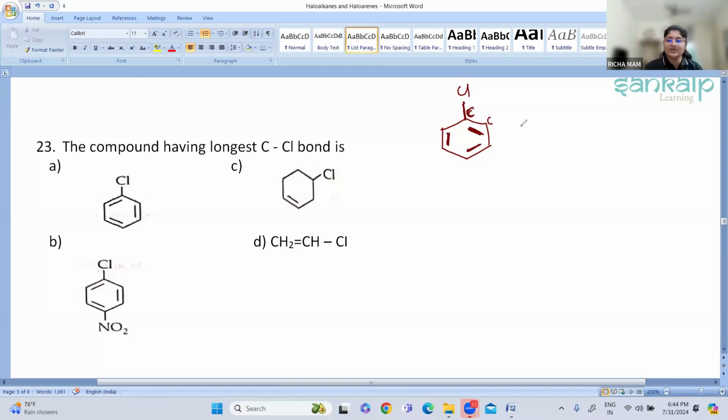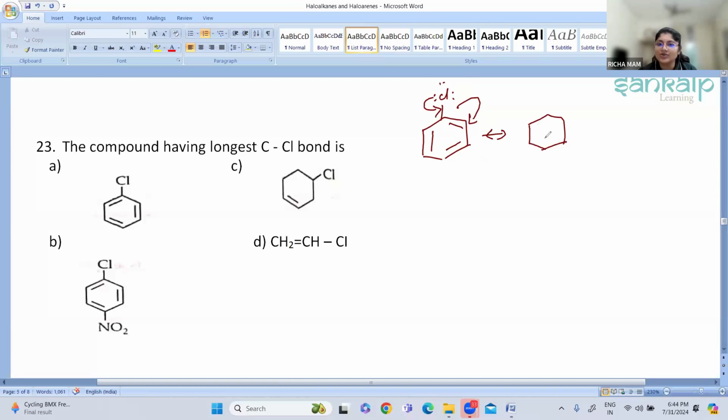Now, if I write the resonance structure, what do you mean by resonance? It will undergo conjugation. Now here, if I write the resonance structures for chlorobenzene, this is our chlorobenzene, with an electron donating group. The electrons of this chlorine will be involved in the bond formation. So because of this, there will be partial bond formation here.